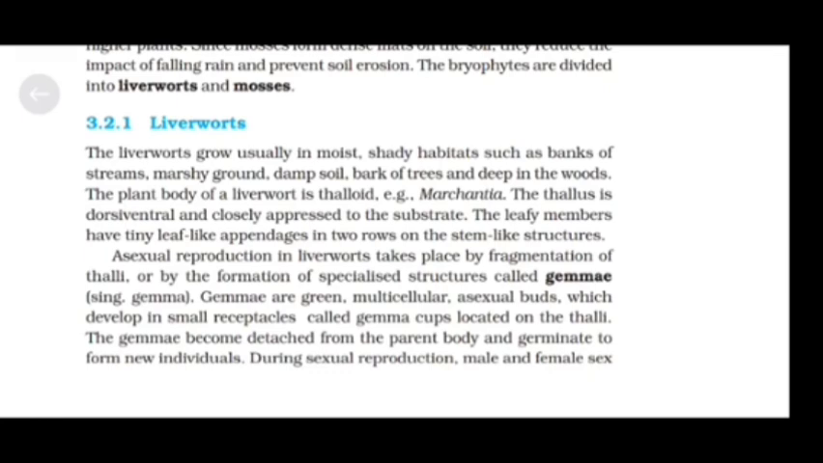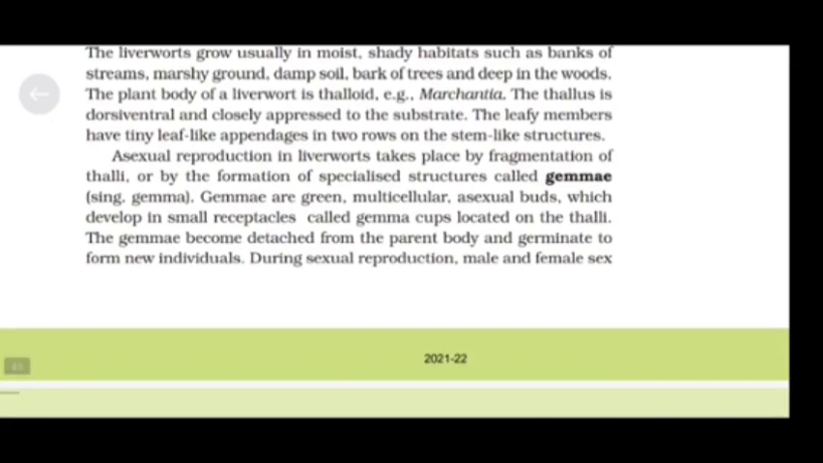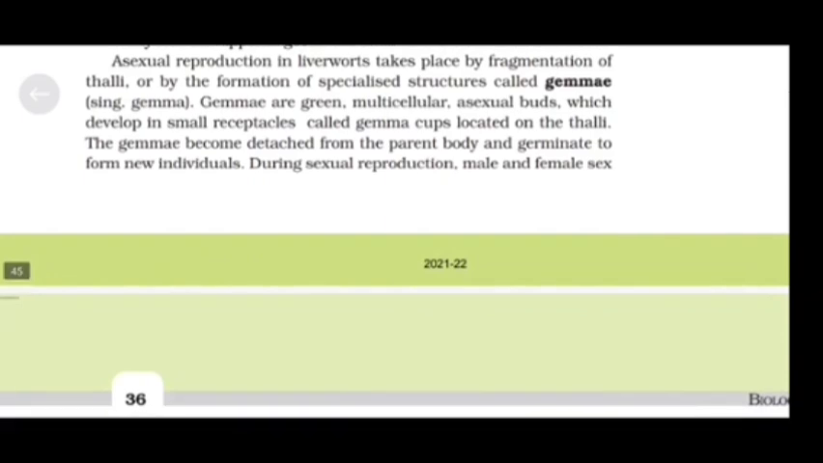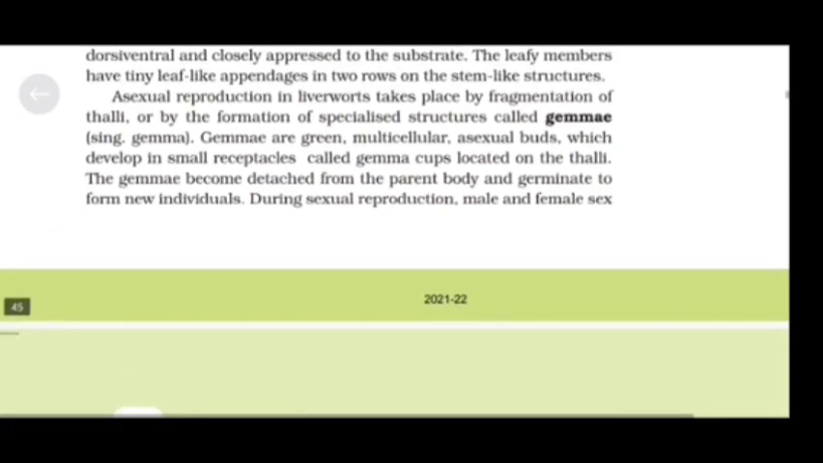The leafy members have tiny leaf-like appendages in two rows on the stem-like structures. Asexual reproduction in liverworts takes place by fragmentation of thalli or by formation of specialized structures called gemmae, singular gemma. Gemmae are green, multicellular, asexual buds which develop in small receptacles called gemma cups located on the thalli. The gemmae become detached from the parent body and germinate to form new individuals.